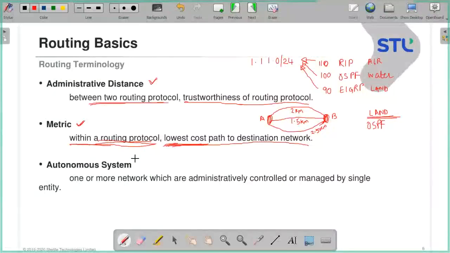Hello? Is this point clear? Please elaborate. So, which aspect? The autonomous system? Yes. Okay. So, let's say in STL itself, we have different departments. Software BU is there, then there are projects. So we have more than one network. There is a separate HR department, yes or no? So there are various departments, and each department has its own network, isn't it? Own subnet. Yes or no?